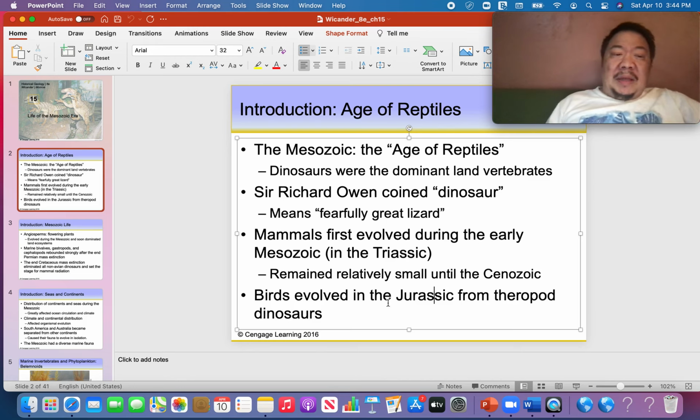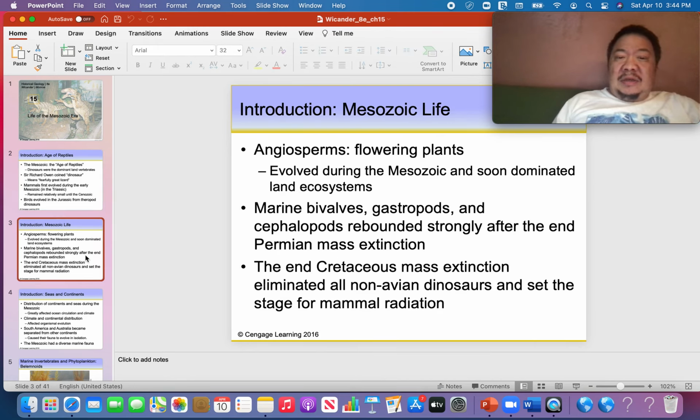We're also going to talk about plants. We talked about there being 4 different kinds of plants: seedless non-vascular, seedless vascular, gymnosperms, and angiosperms. Your first angiosperms evolved during the Mesozoic era.